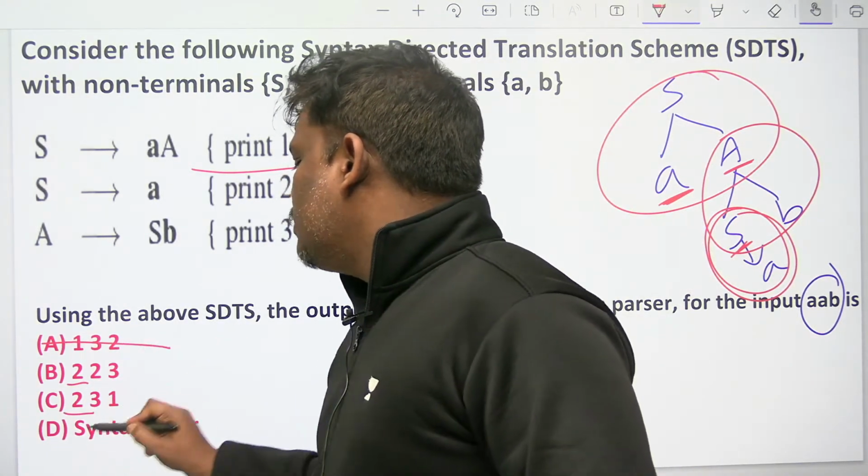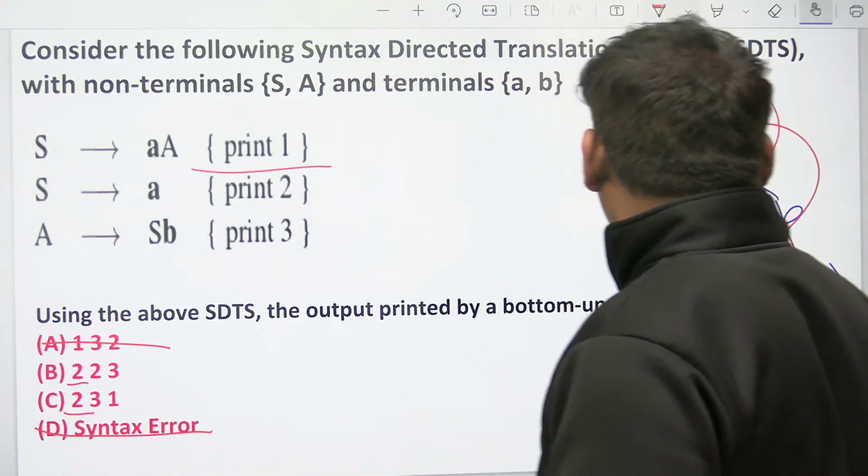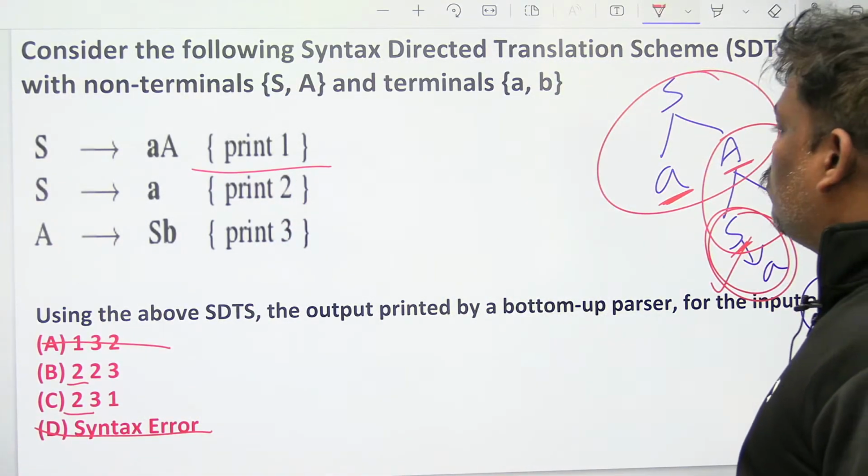I think this cannot be the answer. Either B or C. So this is completed. Afterwards A goes to SB.